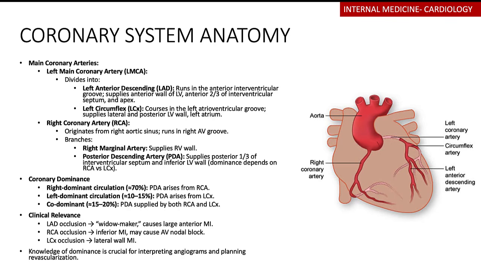Then for those that are co-dominant, the posterior descending artery will be supplied by both the right coronary artery and the left circumflex artery. This is very important to remember, because branches that are coming from the right coronary artery are also going to be supplying the SA node. They're also going to be supplying the AV node, such that if there's a blockage in this right coronary artery, it will result in a person having an MI and they present with a bradycardia.